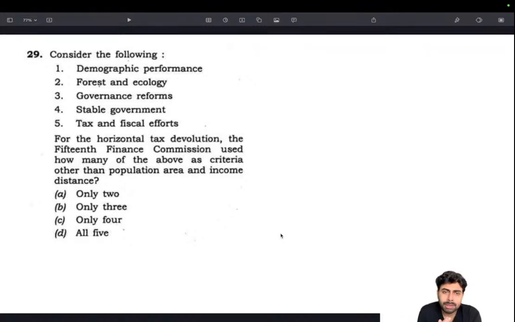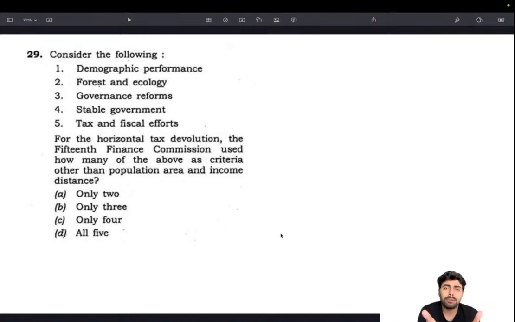When the 16th Finance Commission publishes their terms of reference, you need to be very clear. Terms of reference meaning how the net proceeds of tax have to be divided amongst the states. Horizontal devolution: from the center, about 41% of the net proceeds of tax is given to states, and the rest, about 59%, stays with the center.